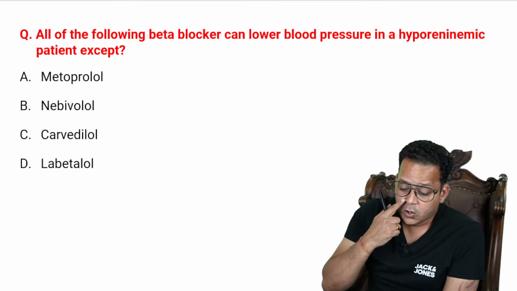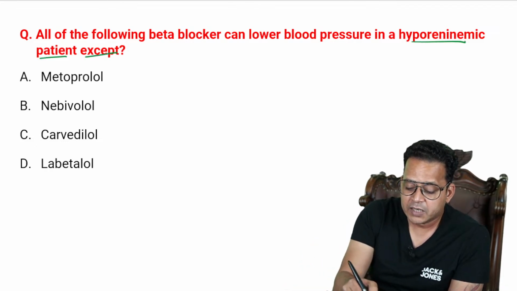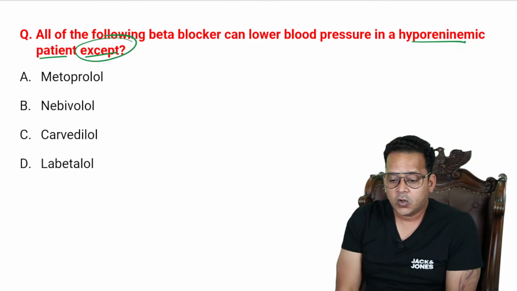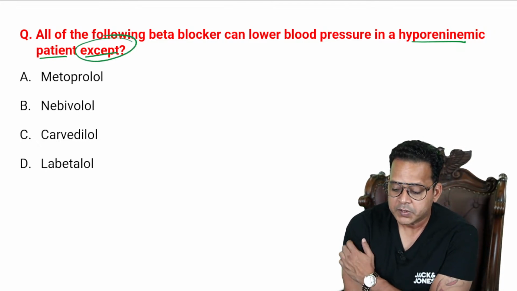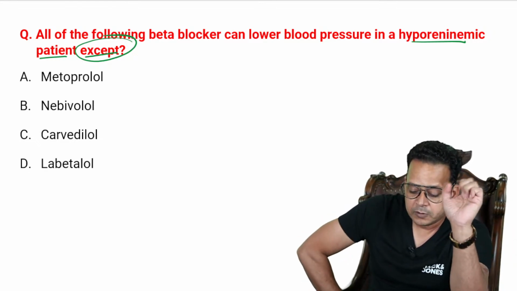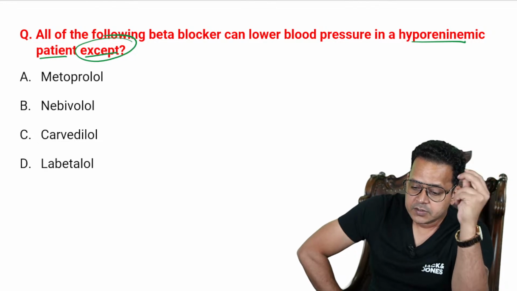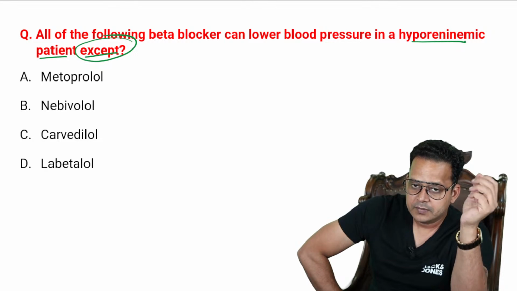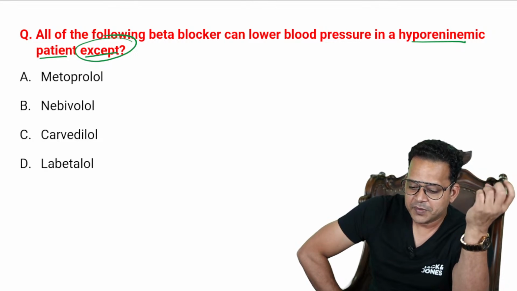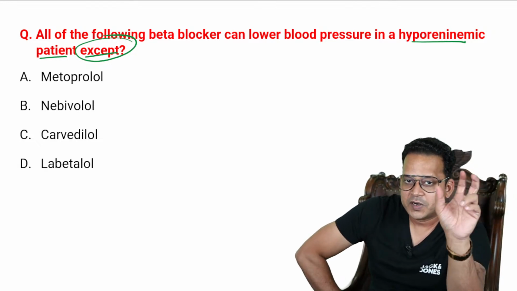All right. All of the following beta blockers can lower BP in a hyporeninemic patient except: metoprolol, nebivolol, carvedilol, and labetalol. Right. So which one is it, guys? Is it A, B, C, or D? It's a very simple MCQ if you think about the relation of beta 1 receptor and renin.